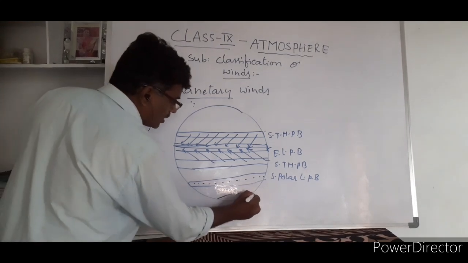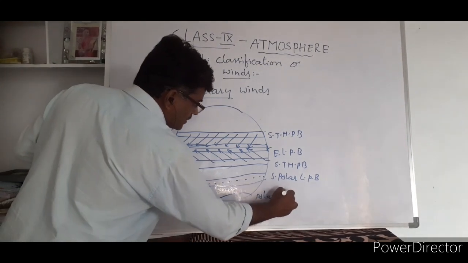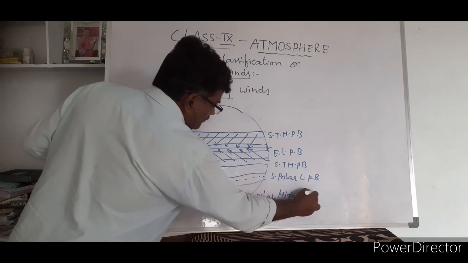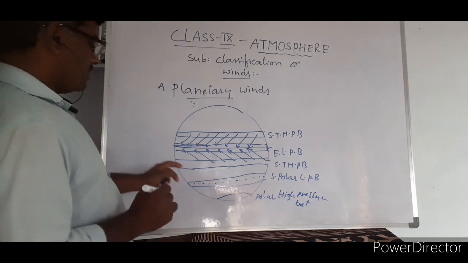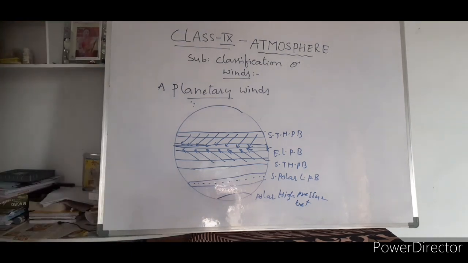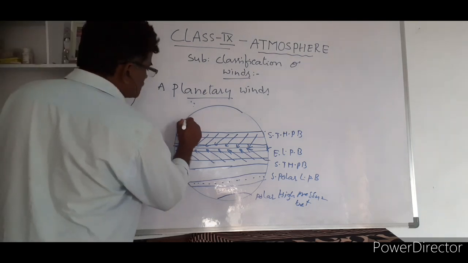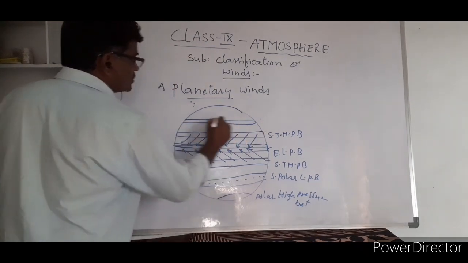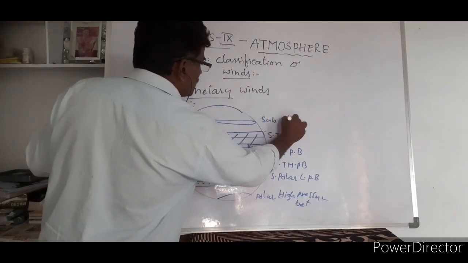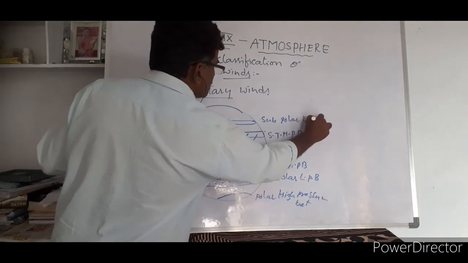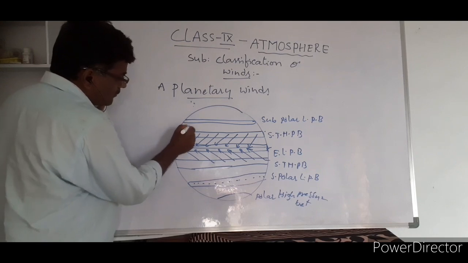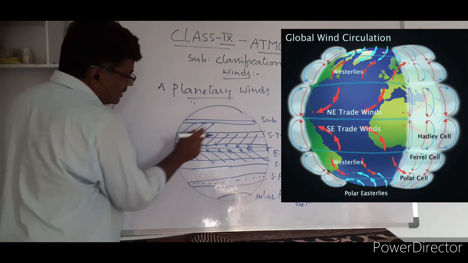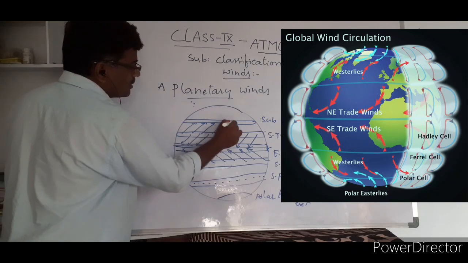This is the polar high pressure belt. This point is to be noted. So this side also we can see the subpolar low pressure belt. That's why the winds blow from high pressure to low pressure on this side also, like this. Look at this.